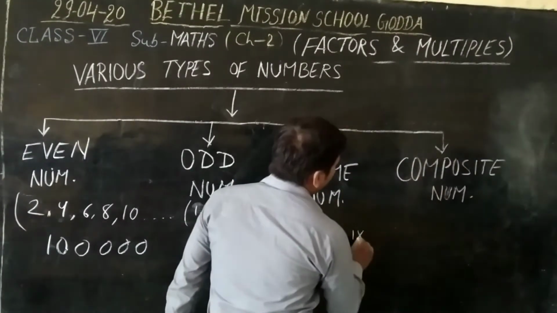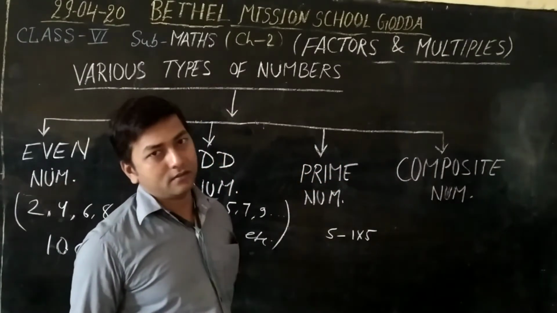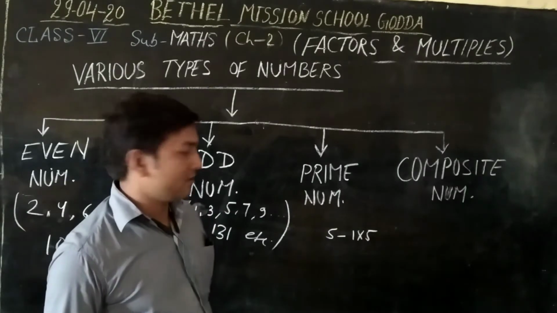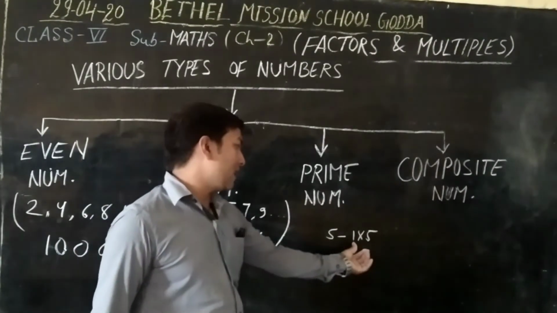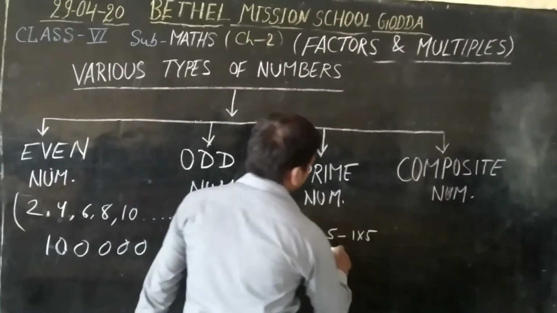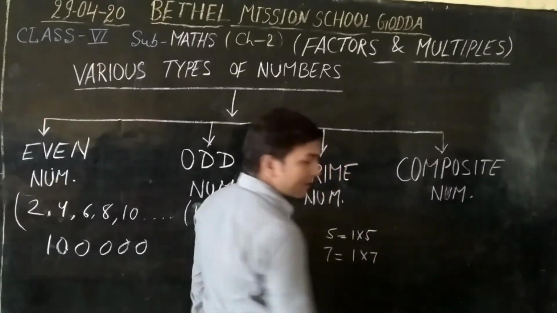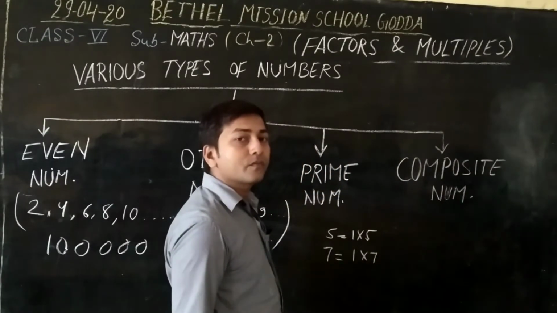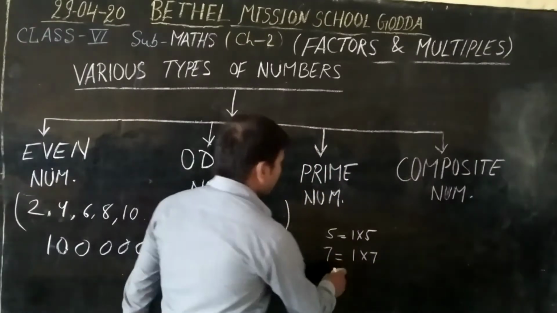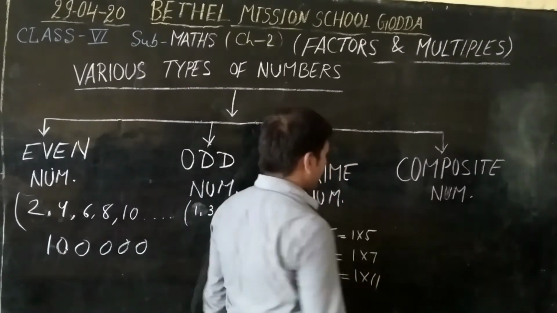Only we can write 1 into 5, and then no other factors. The factors of 5 are 1 and 5. Also 7, we can write 1 into 7. Also so many numbers, 11. We can write 1 into 11.